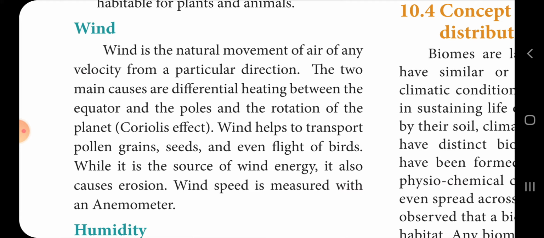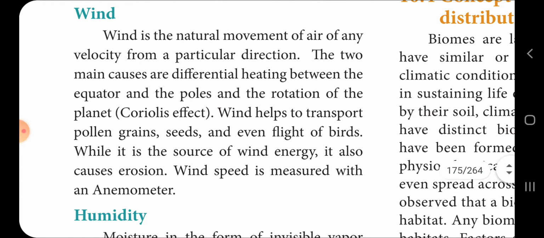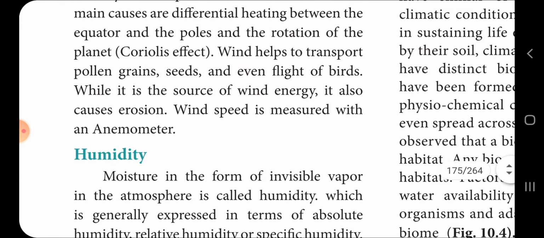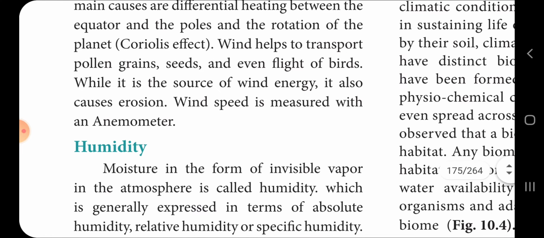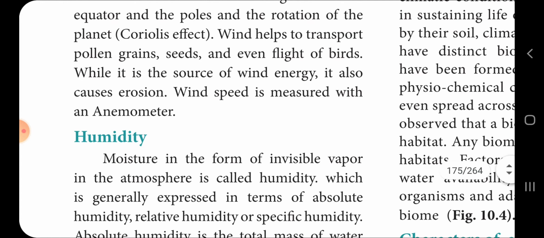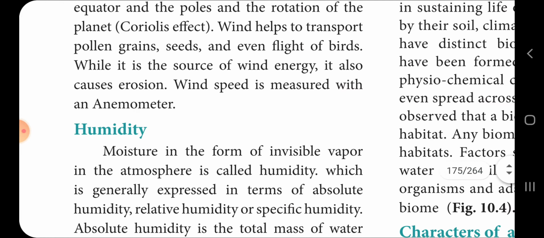Note this point, important to mark also. The wind helps in transport of pollen grain, seed, and even flight of birds also. While the source of wind energy, it also causes erosion. Wind speed is measured with an anemometer. Underline the word, the important 1 mark.